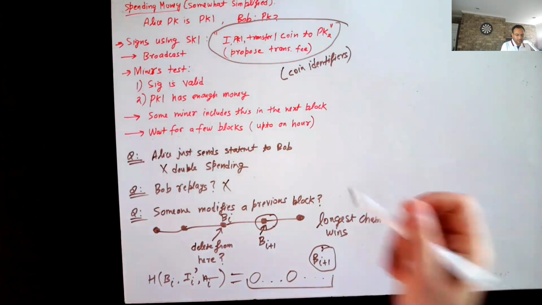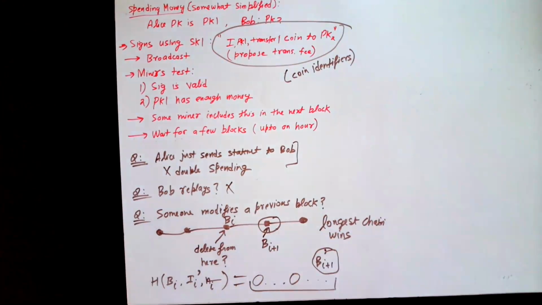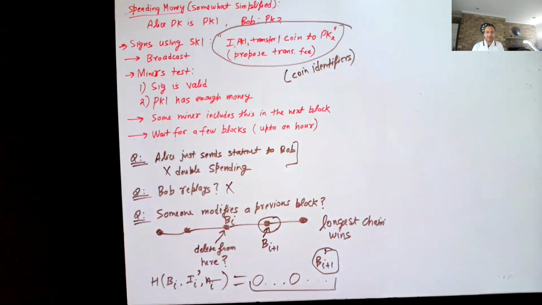So you're talking about question 1? Yeah. In question 1, my proposal was that Alice just sends the signed statement to Bob, and Bob just checks the digital signature, and Bob checks the balance which Alice has. But Bob doesn't try to actively put it on the blockchain yet, because that will take several minutes or an hour. And then my point was that, of course, Bob can make sure that the statement is valid and so on, but Bob can never be sure that Alice is not simultaneously sending this to many people.